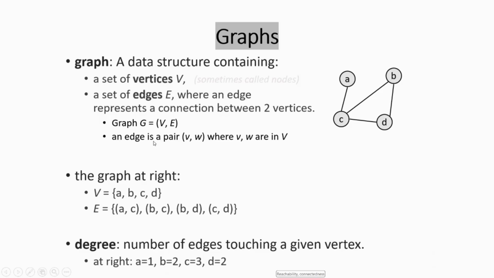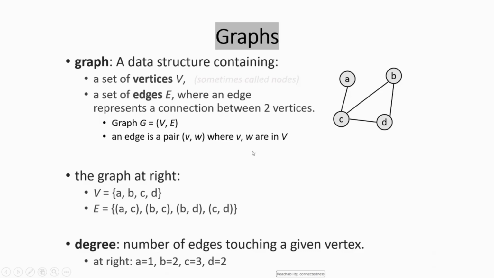So in the graph, V is A, B, C, D. We have four vertices, nodes A, B, C, D. How many edges do we have? We can see the edge connections like A to C, B to C, B to D, and C to D.